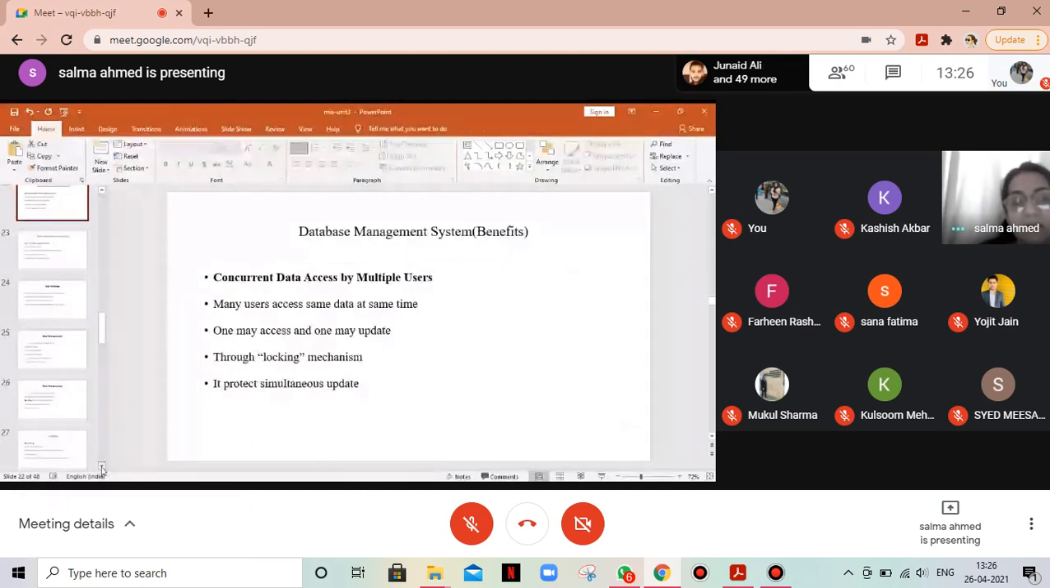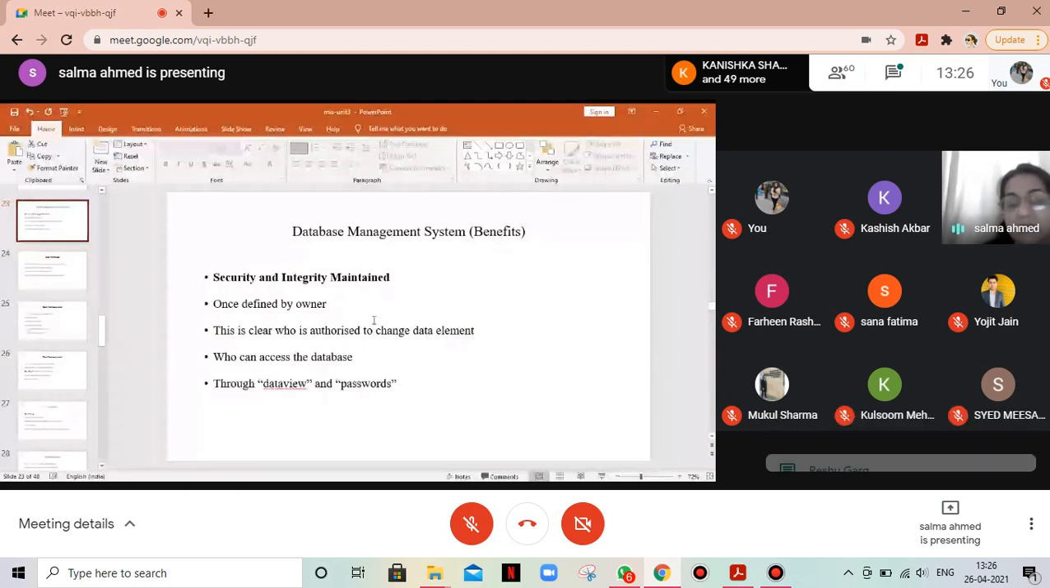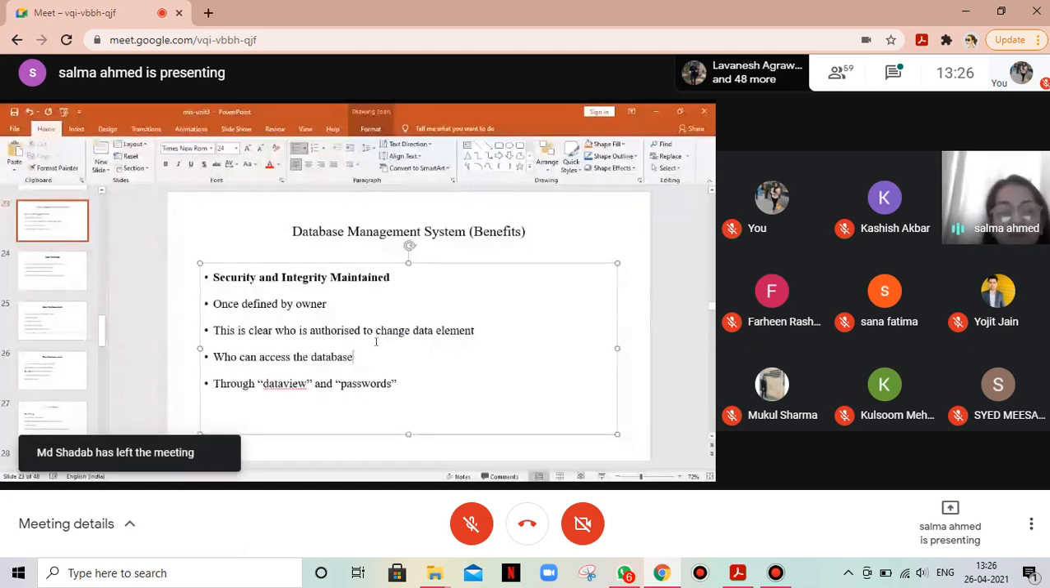Then security and integrity is maintained once defined by the owner. So the same person who can define the data. It is clear who can change the data. It is clear who is authorized to change the data. It is clear who can access the database through data views and passwords. So somebody who is generating the fine for a library can access only the name, enrollment number, and hall of residence, and he cannot take other information from there, right? The rest of the information he generates on his own. So data security and integrity is maintained.